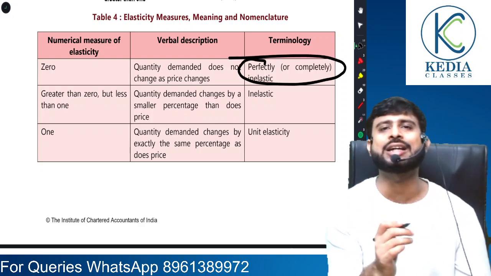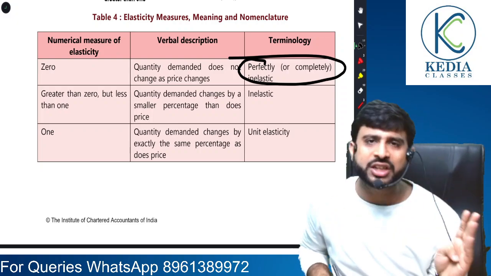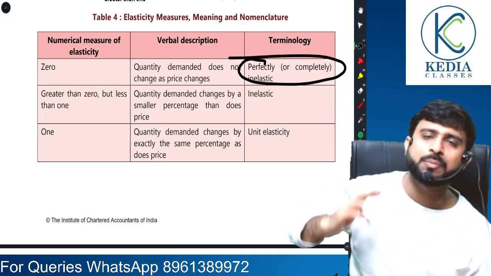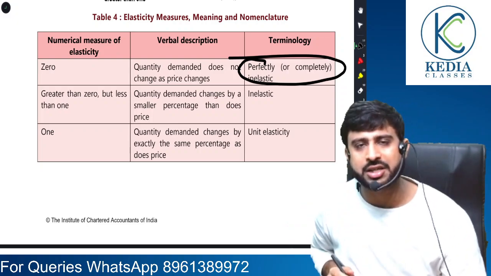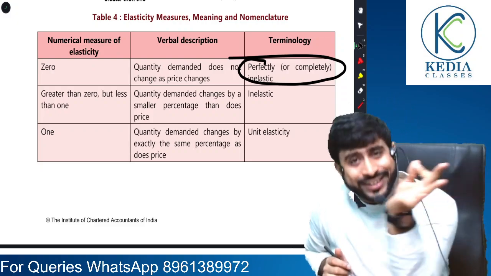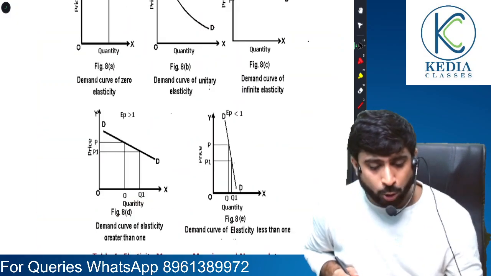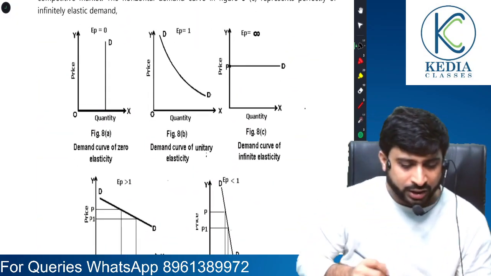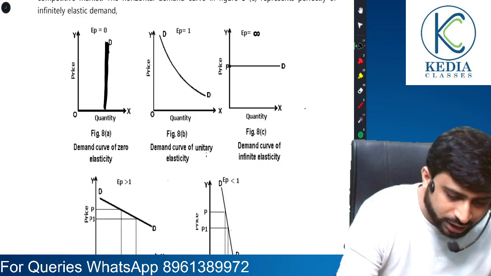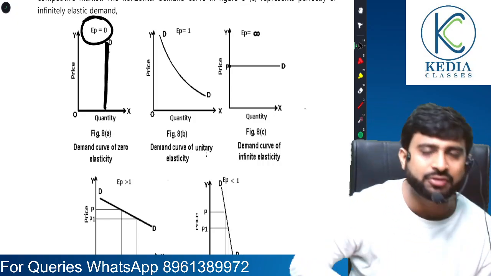So what is perfectly inelastic demand? Listen carefully. When there is no change in demand despite change in price, that is called perfectly inelastic demand. Repeat after me. Also, we need to know the diagram of it. This is the case of perfectly inelastic demand. It is a vertical curve parallel to y-axis. Its elasticity will be 0.